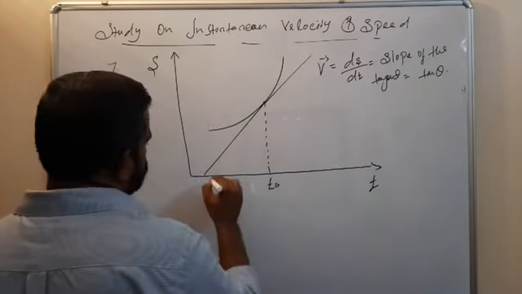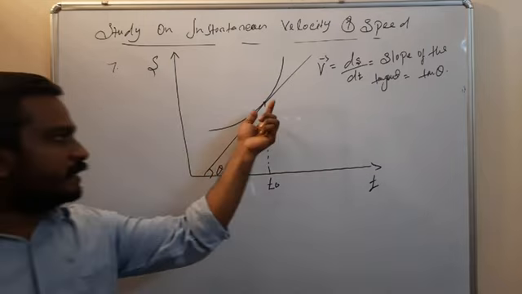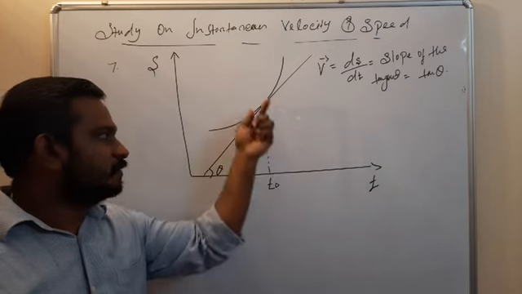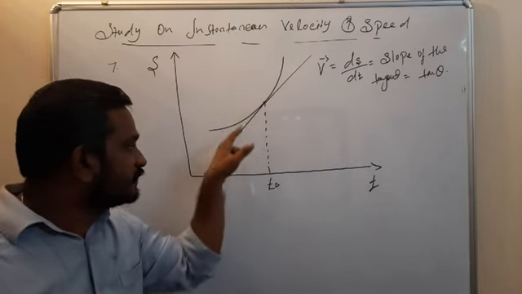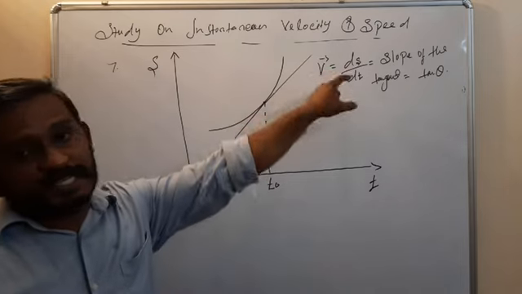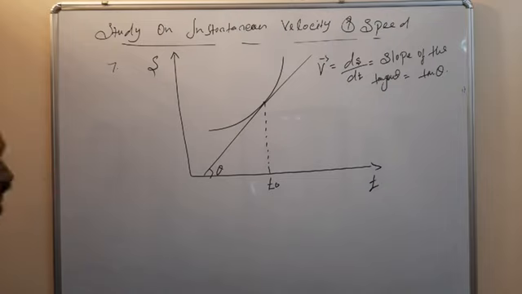At this point, what is the slope of the curve? That means what is the slope of the tangent? The slope of the tangent gives the instantaneous velocity at that point. Okay, then the last point.